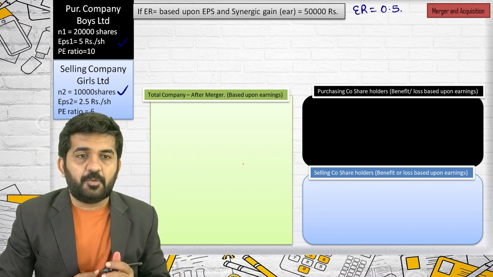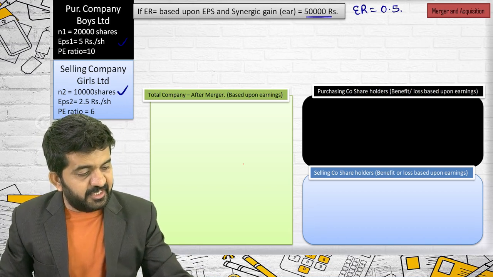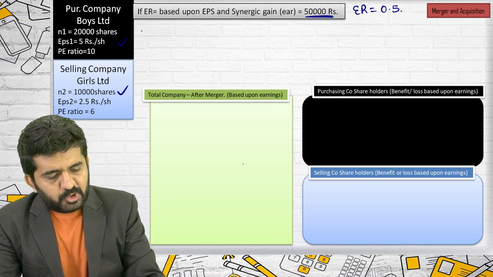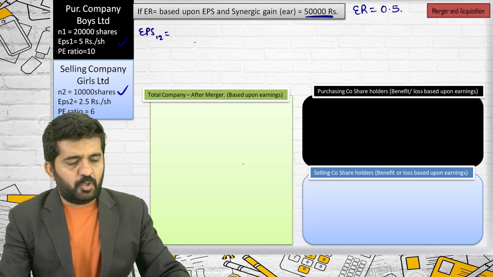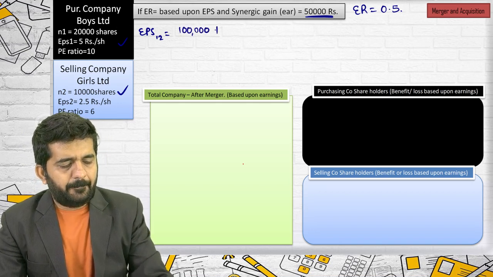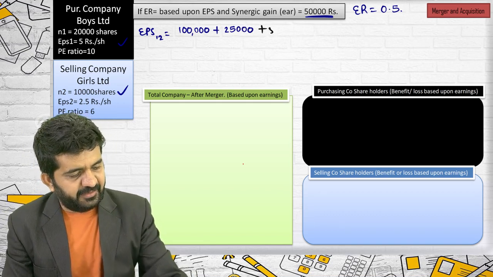Exchange ratio will be 0.5. Synergic gain is 50,000 rupees. Now this is what is new. Is it alright? So I'll have to find out EPS 1 2. It will be equal to earnings of company 1, which is 1 lakh, plus earnings of company 2, which is 25,000, plus synergic gain 50,000.